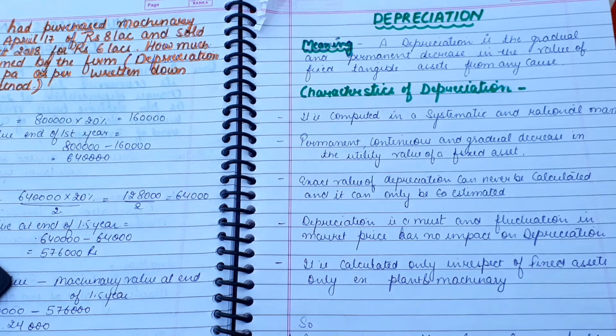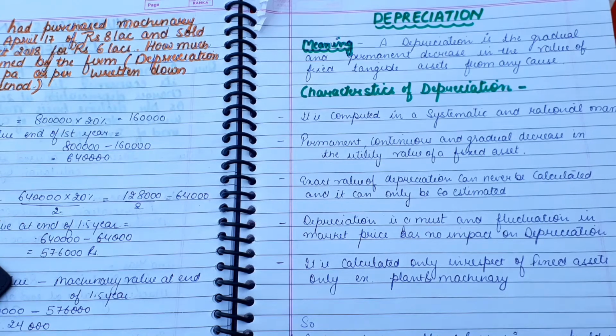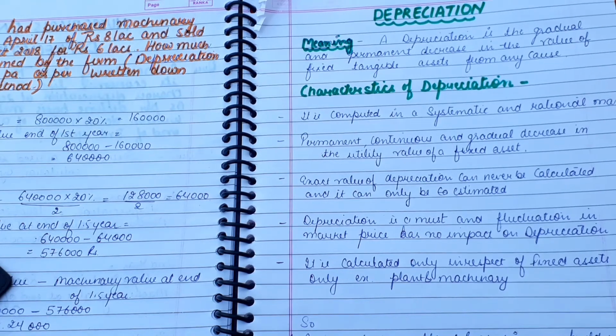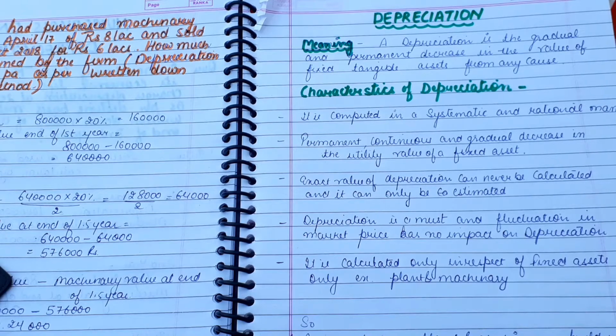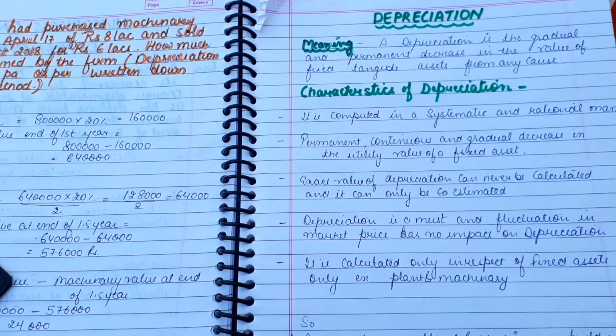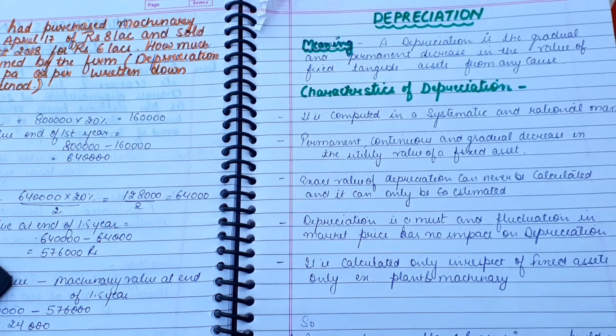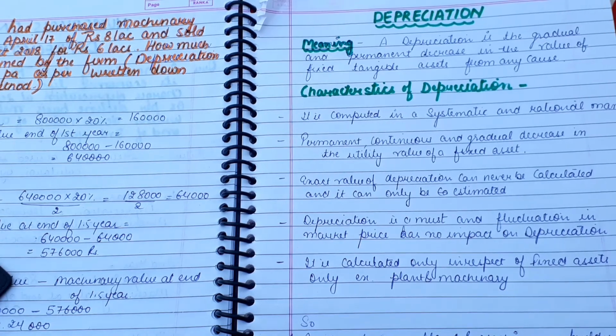And why does this depreciation happen? Because of regular wear and tear, because of new technology, maybe obsolescence, there may be unfavorable market conditions. So there are so many reasons for depreciation. Depreciation is a gradual and permanent decrease in the value of a fixed asset. And it is important to note that depreciation is only calculated in cases of fixed assets. For example, vehicles, plant and machinery, and buildings.